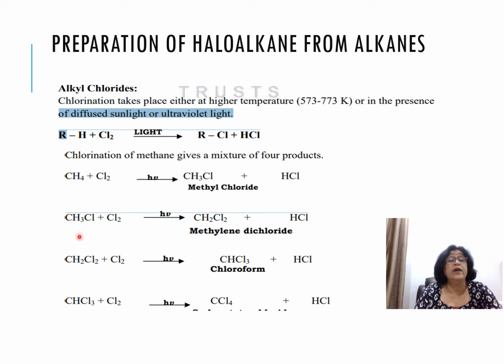Okay. When methylene dichloride reacts with chlorine in the presence of sunlight, chloroform is formed. That means one H and one Cl are given out and one Cl is added here. So you get chloroform plus HCl. When chloroform further reacts with another molecule of chlorine, you get carbon tetrachloride and HCl. So basically what is happening here, the reaction is going on until all the hydrogens are replaced with chlorine. And you get the mixture of methyl chloride, methylene dichloride, chloroform and carbon tetrachloride. Okay. So this reaction takes place in the presence of sunlight. And once the reaction starts, it goes on until all hydrogens get replaced with chlorine.